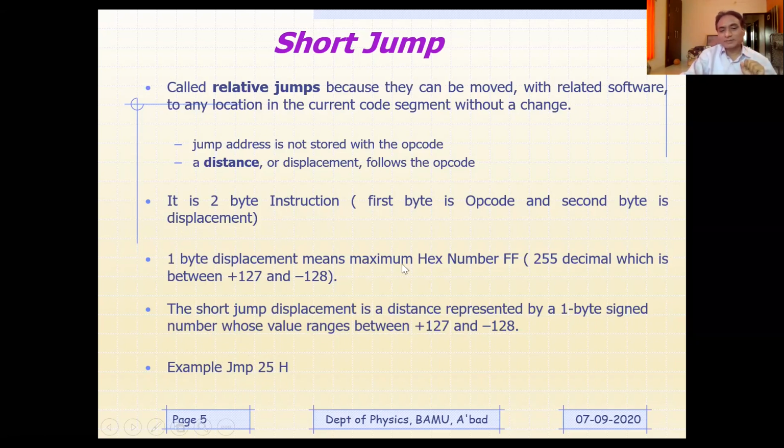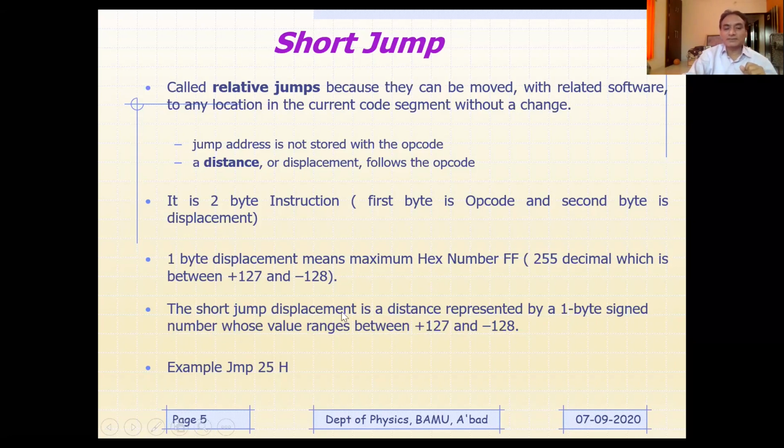Now, 1 byte displacement means the maximum hex number could be FF, because since it is 1 byte, the minimum could be 00 and the maximum could be FF. FF is equivalent to 255 decimal. If it is an unsigned number, it would be 255. And if it is a signed number, it will be plus or minus 127 or 128. To be more precise, plus 127 and minus 128, if you have an 8-bit displacement.